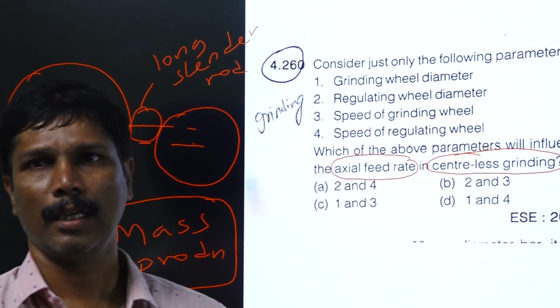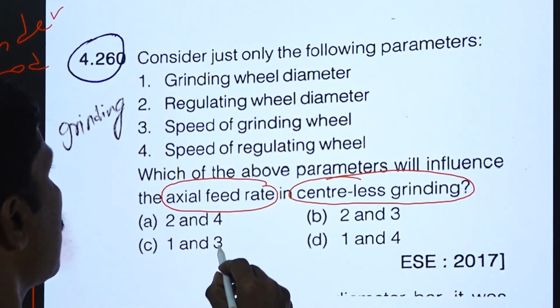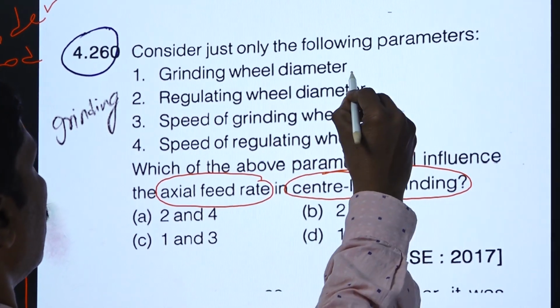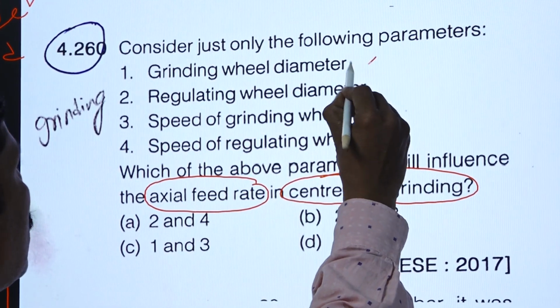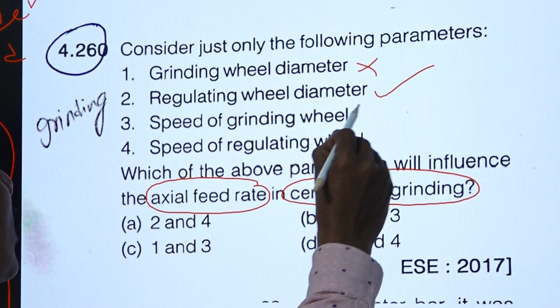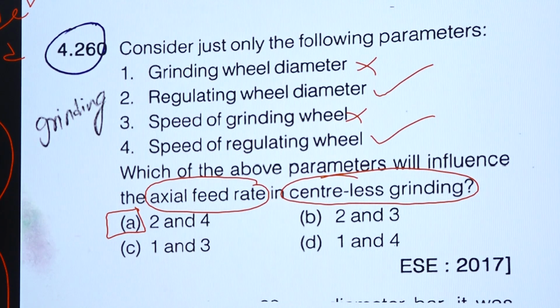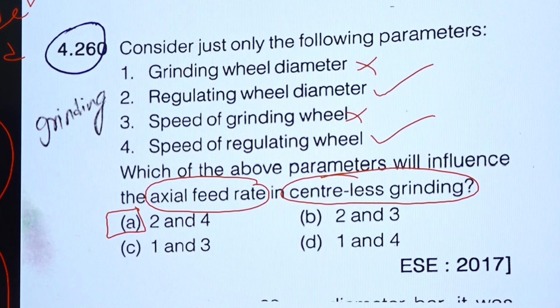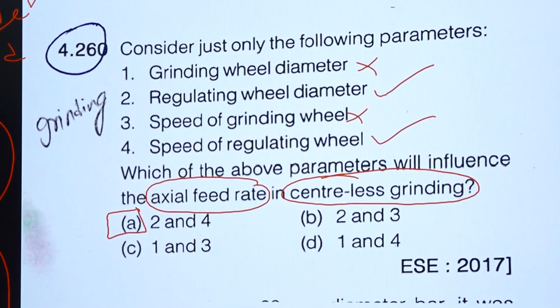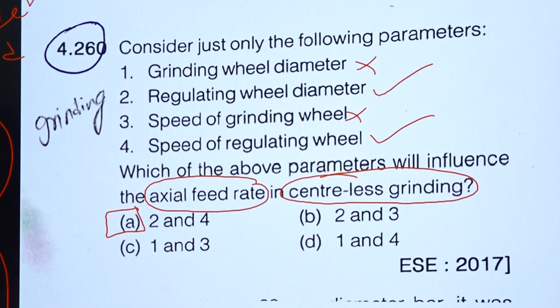Here in this question, they asked about the axial feed rate. It does not depend on the grinding wheel diameter. It depends on the regulating wheel diameter. It does not depend on the speed of the grinding wheel. It depends on the speed of the regulating wheel. So our option is A. So you should remember the axial feed only depends on the regulating wheel. The grinding wheel does not relate to the axial feed. The feed will be taken care of by the regulating wheel.